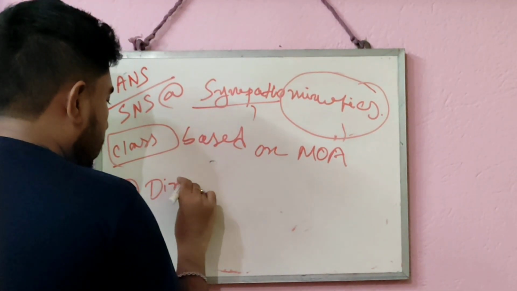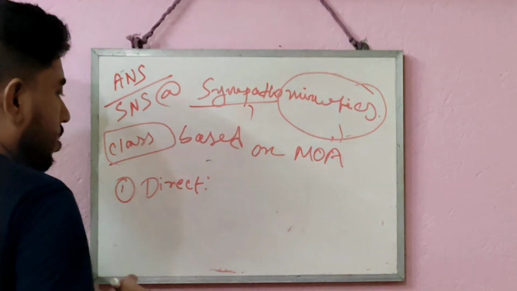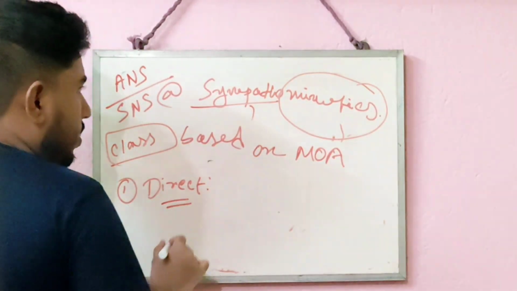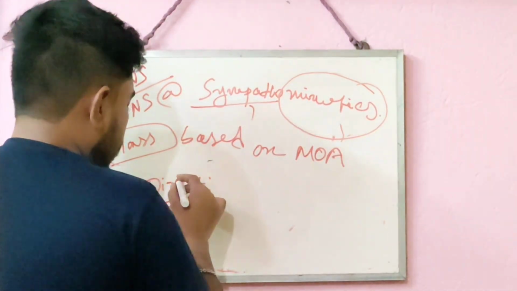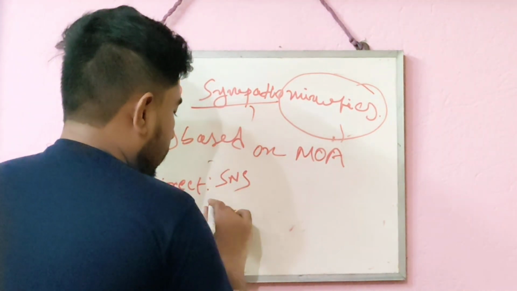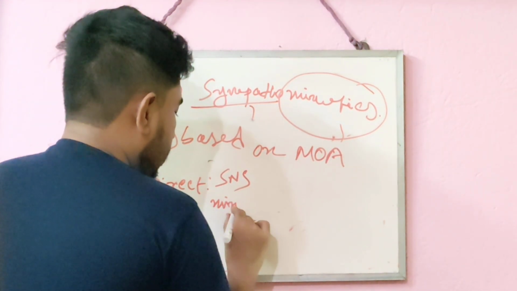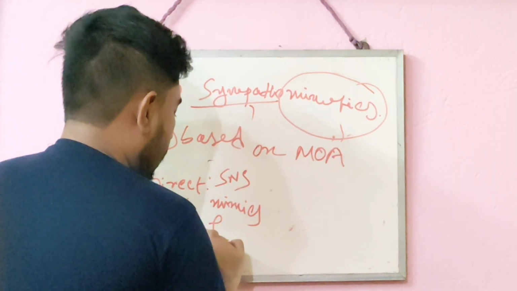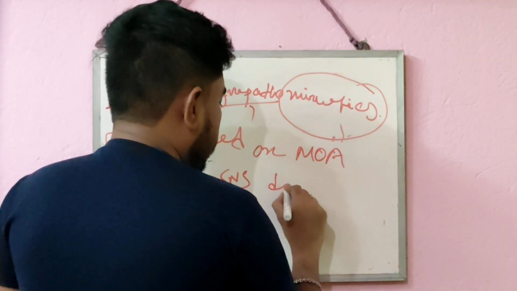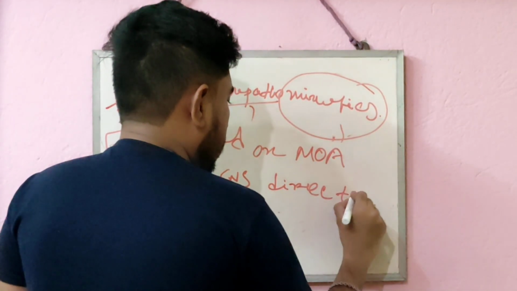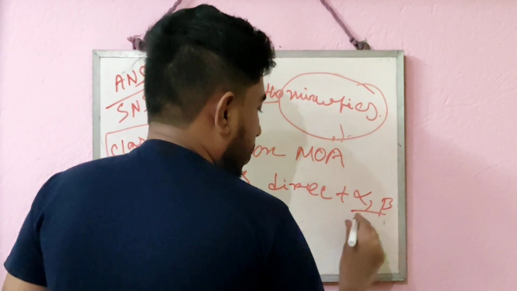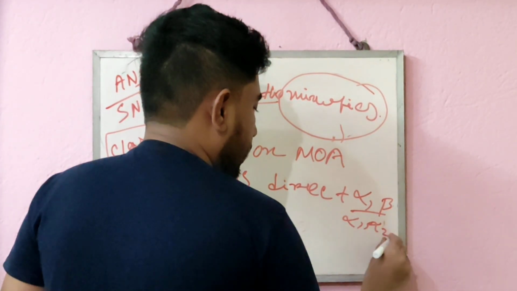direct acting sympathomimetic drugs. The drugs that generally do their action in this way are called direct sympathomimetic drugs. In this, the drugs work like the sympathetic nervous system and mimic its action, meaning they do the same function as the sympathetic nervous system by directly binding with different adrenergic receptors, which can be alpha, beta, or their subtypes also.